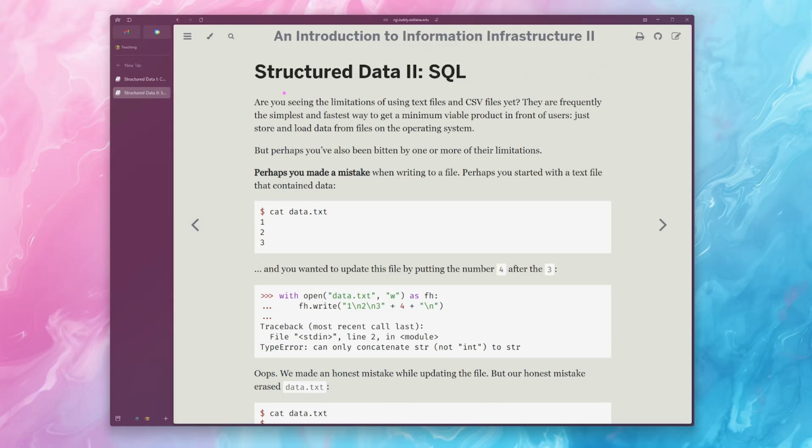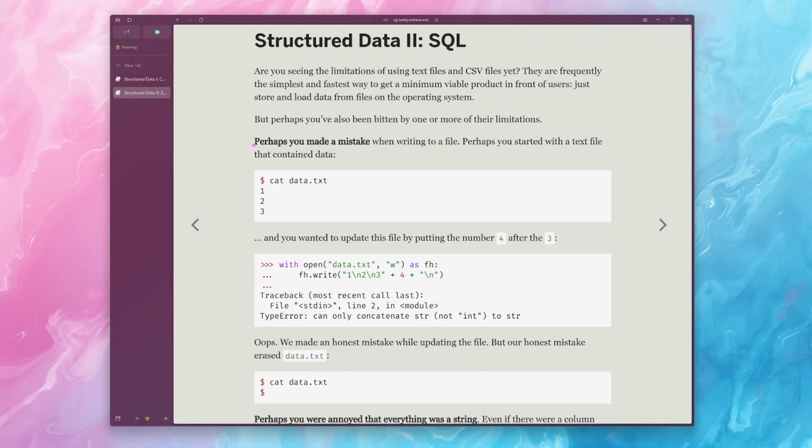I'm going to try and convince you that CSV is one of the worst ideas of all time, and instead we should be using something like SQL. So maybe you were annoyed with all the limitations of using simple text files or CSV files.